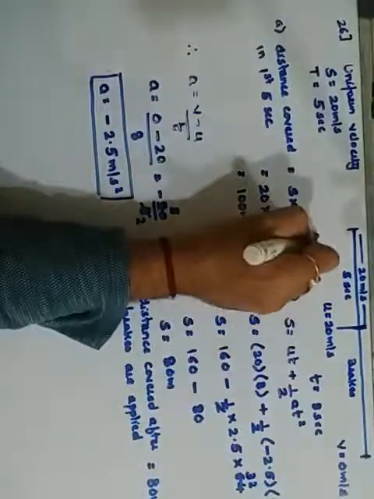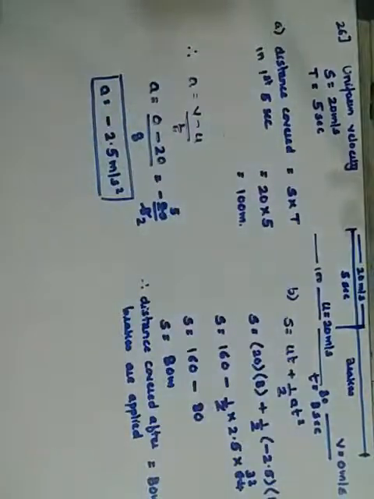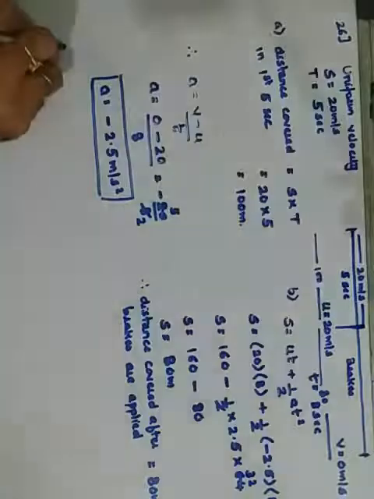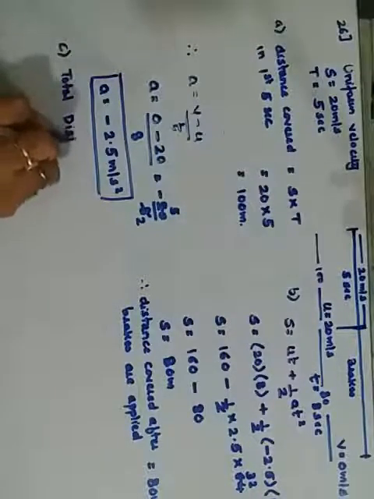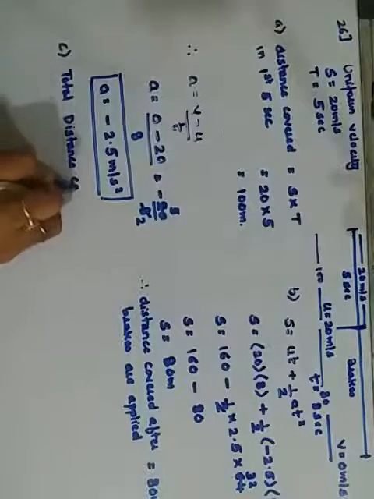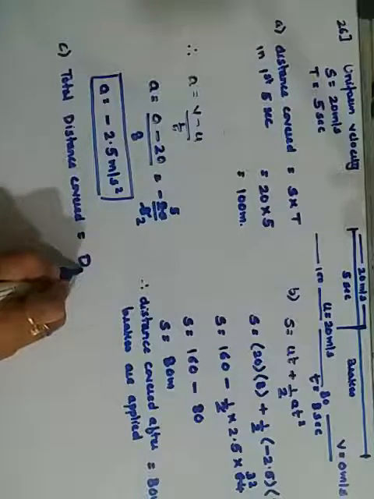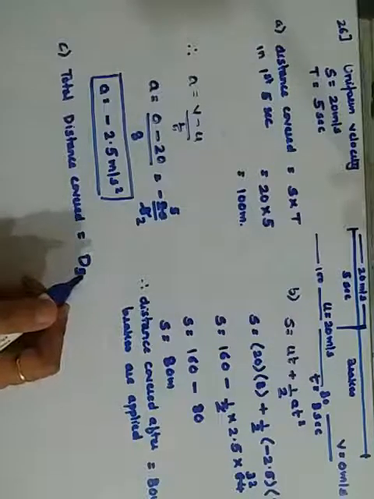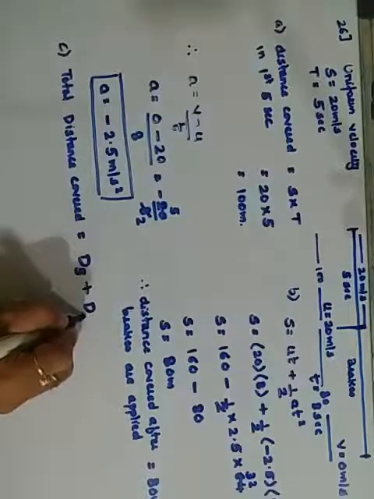So initially the distance covered was 100 meters and here the distance covered is 80 meters. So what is the total distance? They have asked you the total distance. So that is your C part. Therefore the total distance covered will be the distance covered in 5 seconds plus the distance covered in 8 seconds.